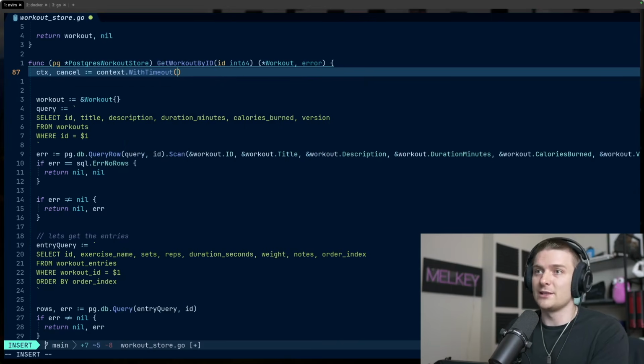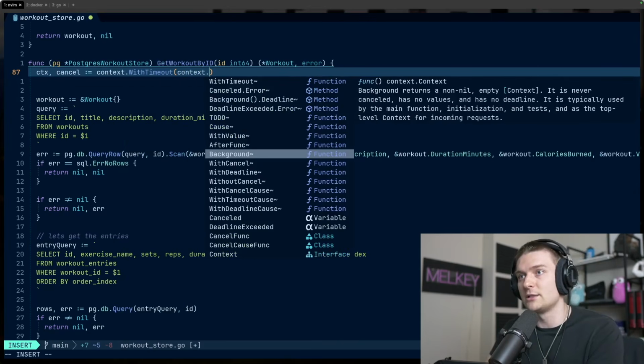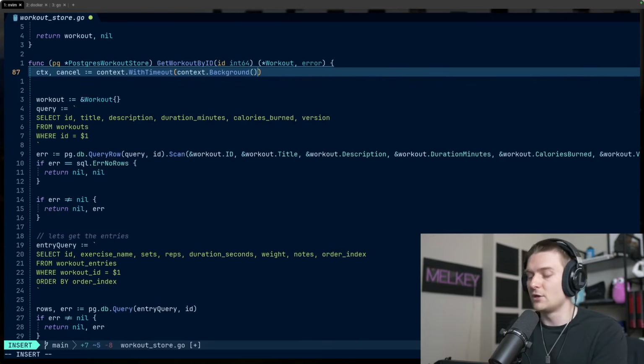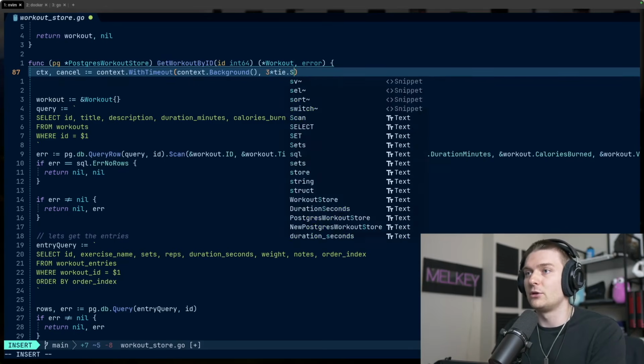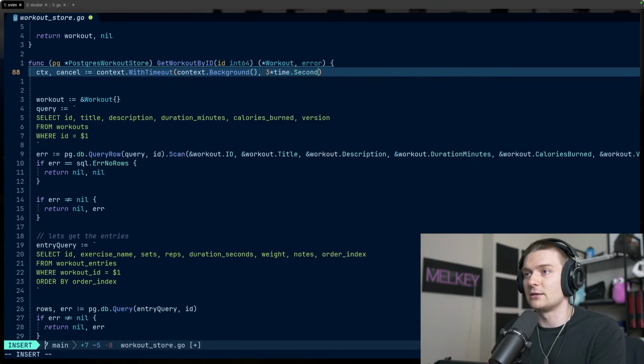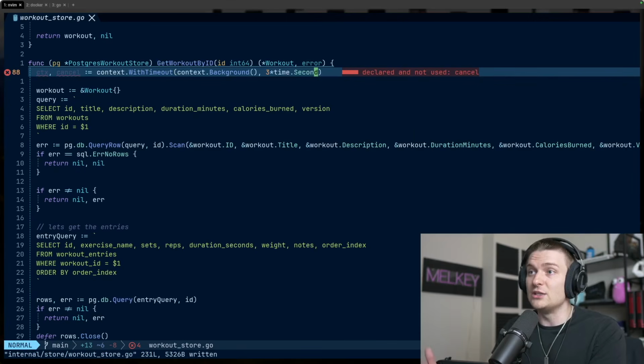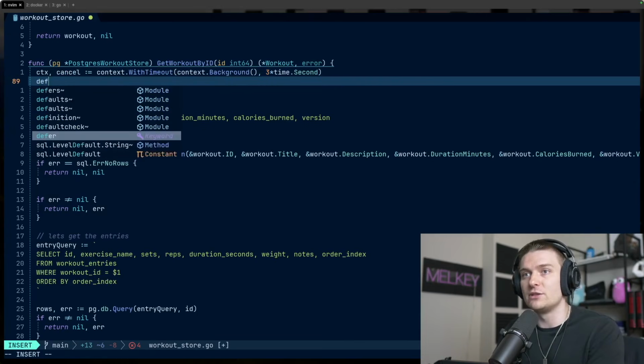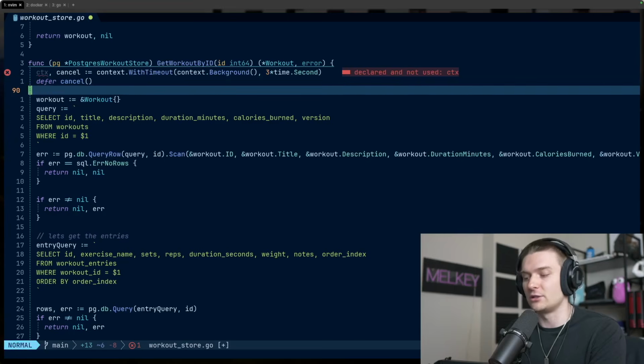The first argument is the existing context, and that's going to be context.Background. This is the kind of context that exists in every thread within Go. And then here, we're going to give it our timeout. So I'm going to do 3 * time.Second, meaning I'm injecting a new 3-second timeout on this new context I'm going to use. And then here, we're going to defer our cancel function, like so.